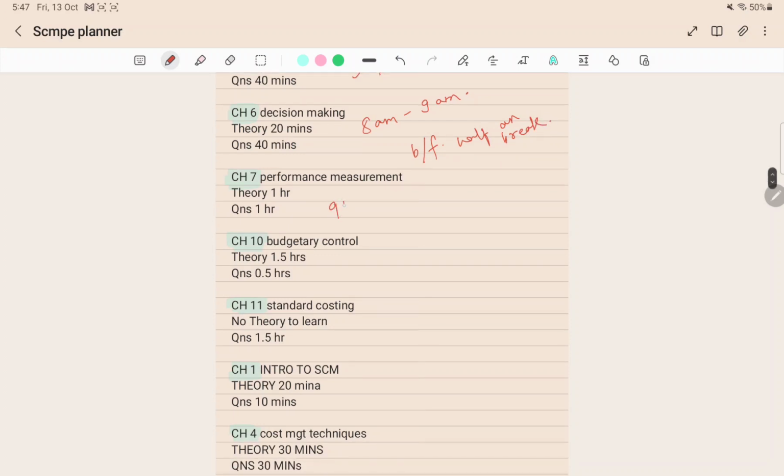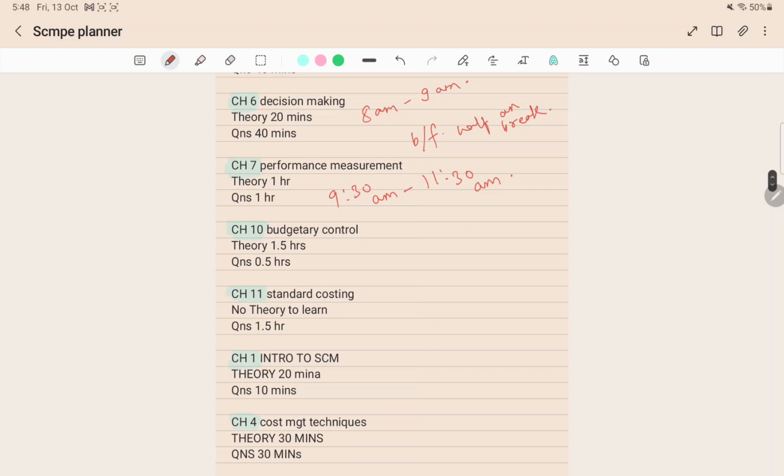After this, at 9:30 am, you can start with performance measurement and evaluation, which is a very important chapter. In this also there is a lot of theory to learn. So if anyone has the grip on the theory, then you can revise theory easily in 30 to 40 minutes. But if someone does not have grip, it's okay, just take time to revise and take 1 hour for theory. Spend 1 hour on questions, that is, there are too many case studies, go through that very nicely. Then it will take you 2 hours for this chapter, 9:30 am to 11:30 am.